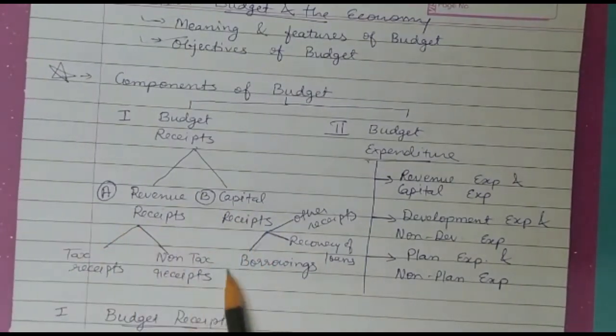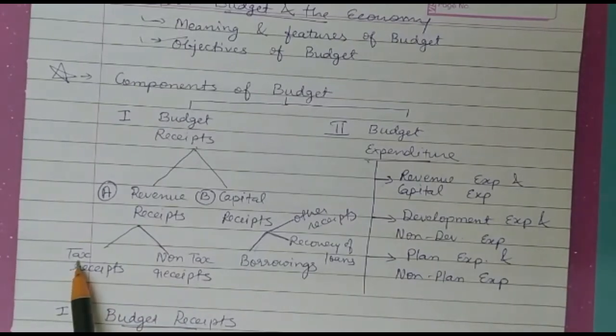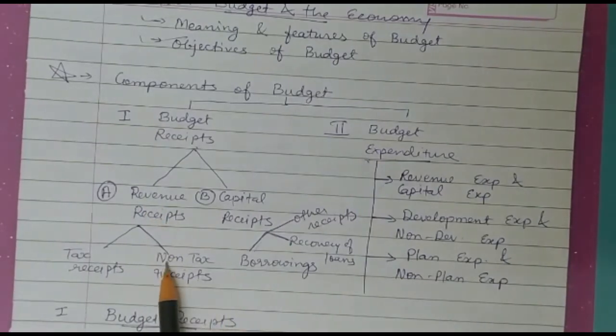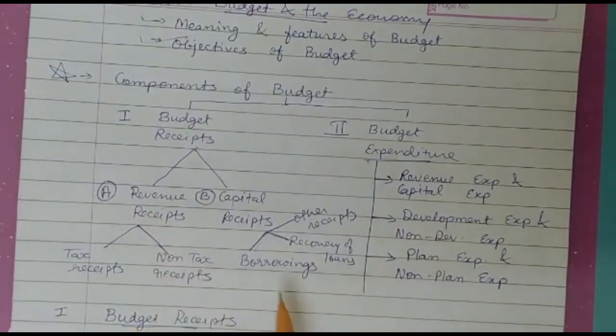Look at the examples. Say for example, tax is a receipt for the government. As the income from the tax does not affect the assets and liabilities of the government, it is revenue receipts. Similarly, non-tax receipts: fines, penalties, fees, all that which we are paying to the government are revenue receipts because they do not affect the assets and liabilities of the government.